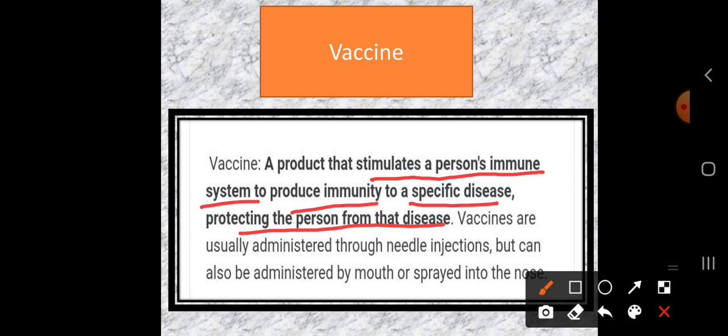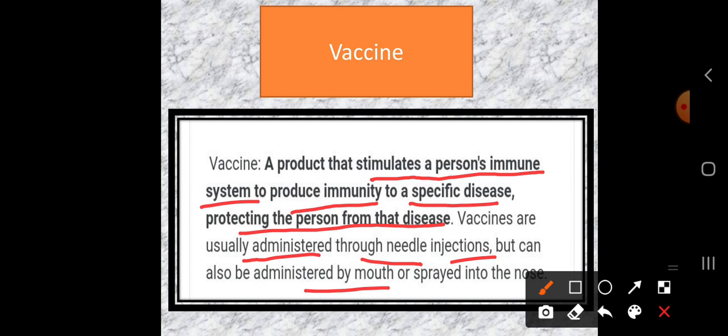Vaccines are usually administered through needle injection. So how can we take those vaccines? We can take them by needle injection, but they can also be administered by mouth. Sometimes we can take this type of vaccine by mouth. A simple example is polio. When there are children at your home, we usually ask whether you have given the polio drop. What is that? It is also a vaccine, and the polio drop is against polio.